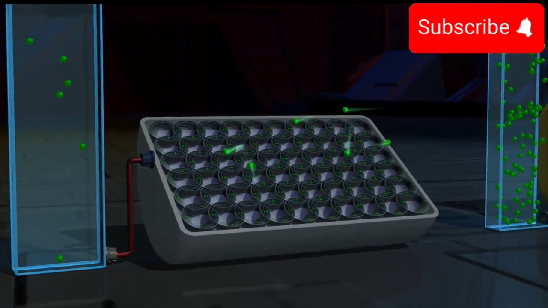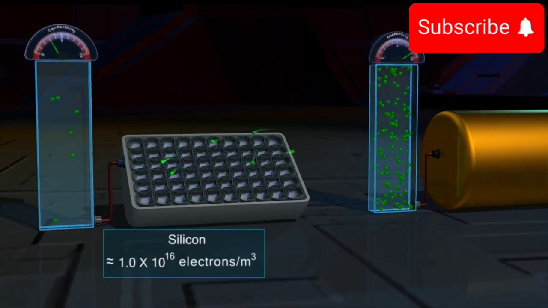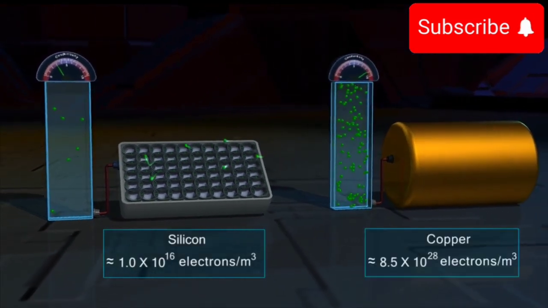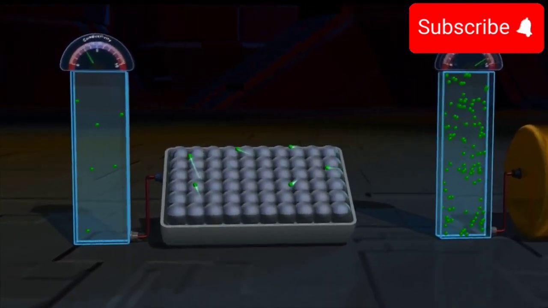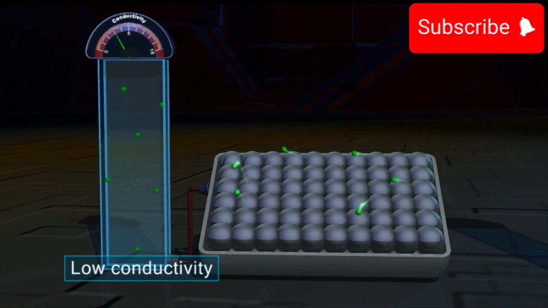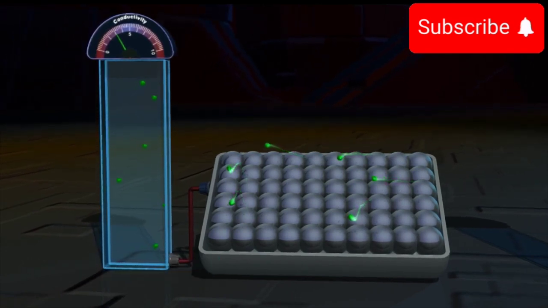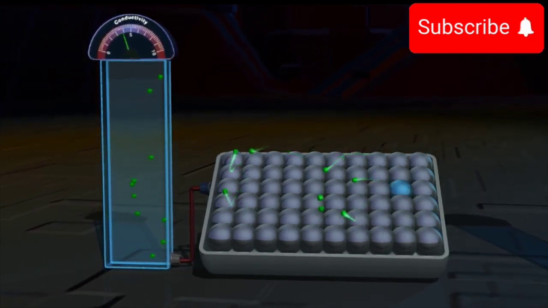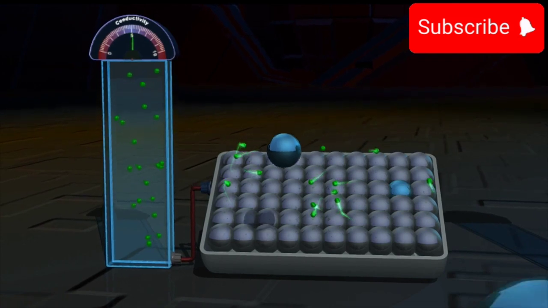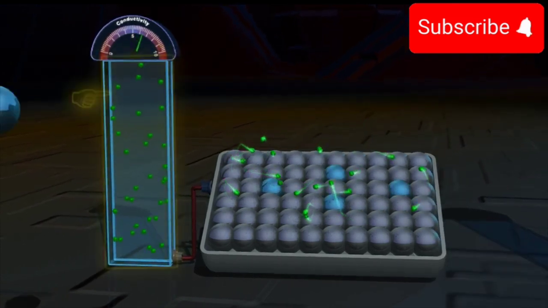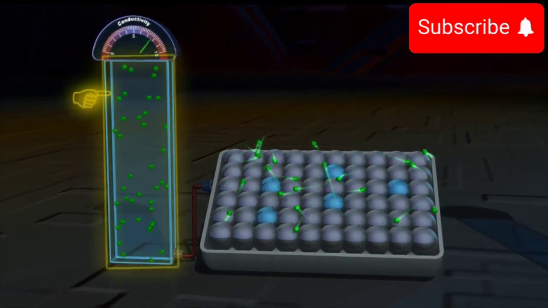The number of charge carriers in silicon is very small as compared to that in a conductor like copper. Therefore, the intrinsic semiconductor has a low conductivity. Electrical conductivity of a semiconductor can be increased to a great extent by increasing the number of free electrons or holes in it. This is achieved by a process called doping.